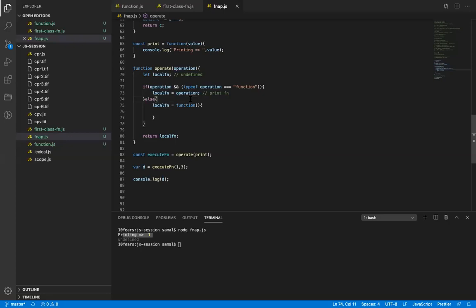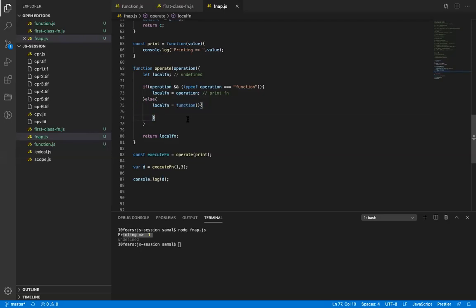So now my local function would be undefined, right? So it will go in the else condition. Now my local function will return here. That here would be undefined, right? No, it will not be undefined. This is some function. I'm assigning an anonymous function to it.